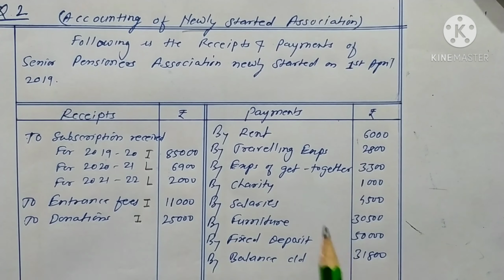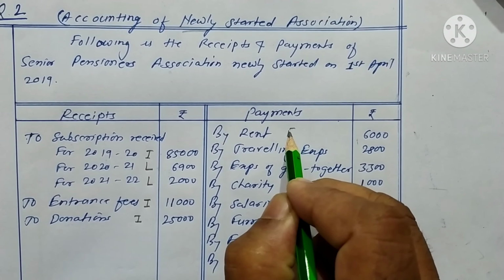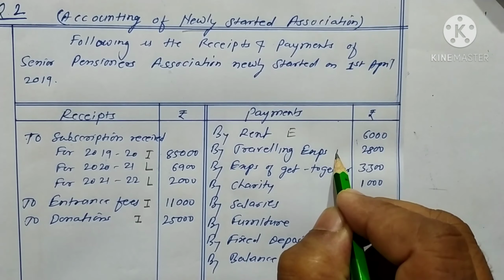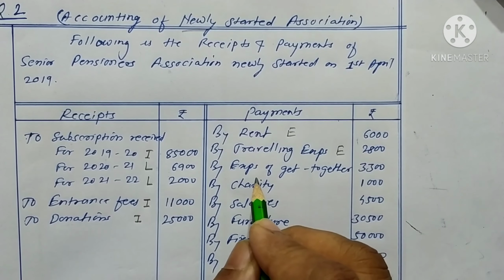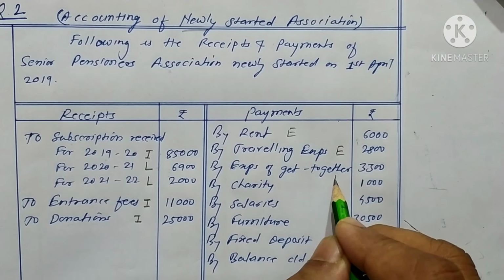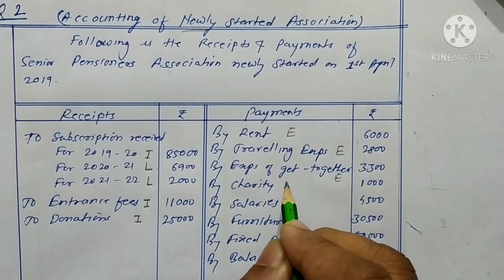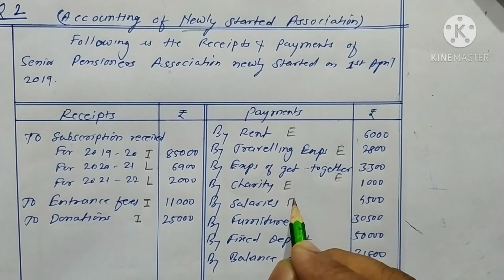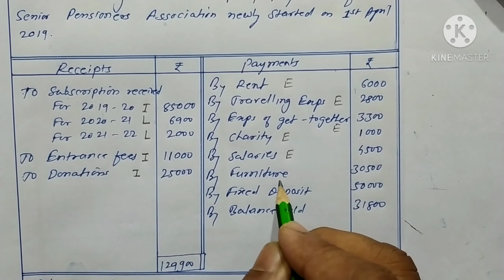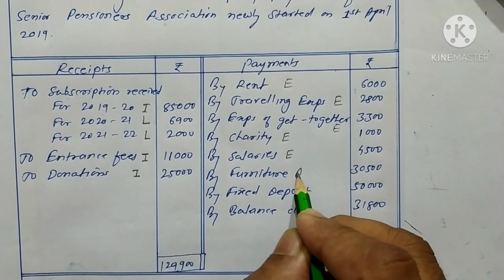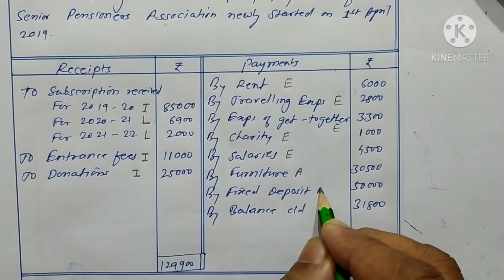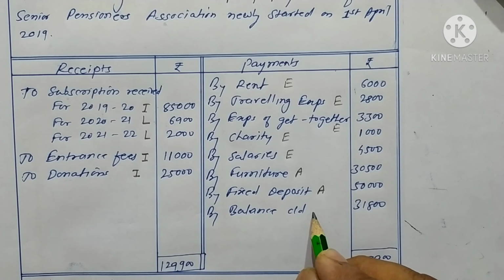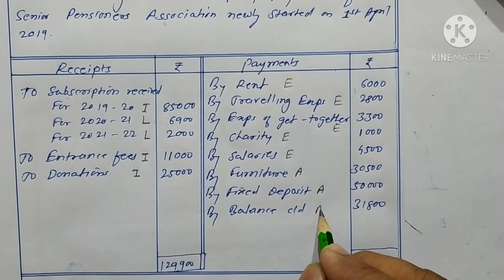Now payment side. Rent is an expense, E. Traveling expenses, also expenses, E. Expense of get together is also expenses, E. Charity is expenses. Salary is expenses. Now furniture. Furniture is an asset, A. Fixed deposit is also an asset, A. Balance carried down is a closing balance, cash in hand is an asset, A.